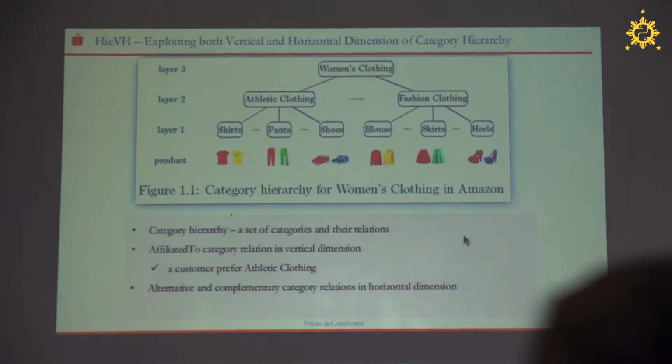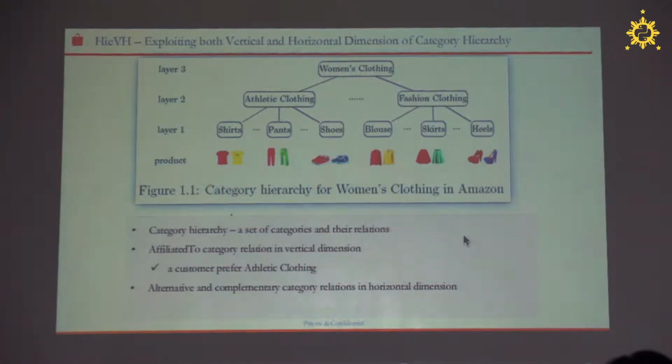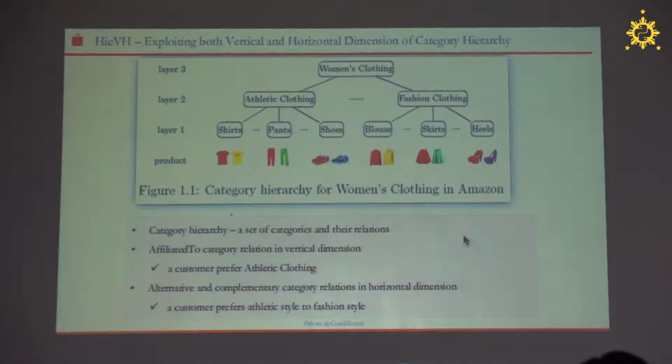And also in the horizontal dimension, the categories have either alternative or complementary relations. Such relation information can also be considered in recommendation. Suppose a customer prefers athletic clothing instead of fashion clothing. She will buy athletic shoes to match her athletic pants instead of heels.